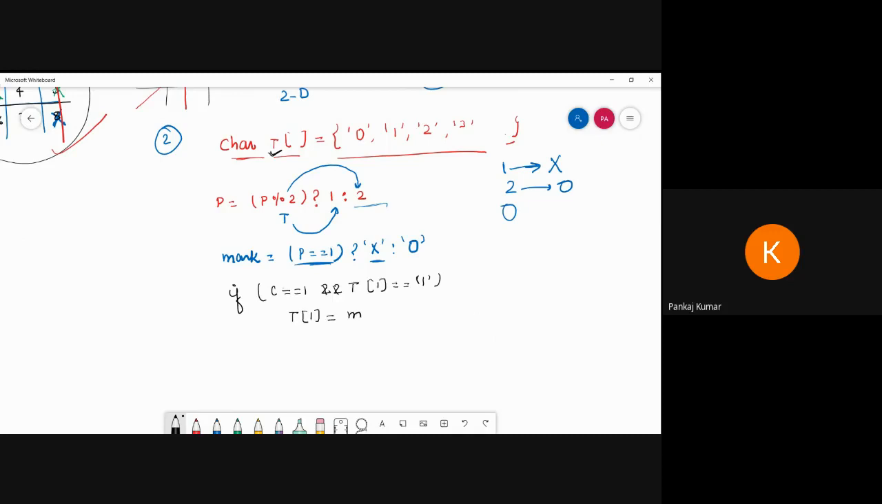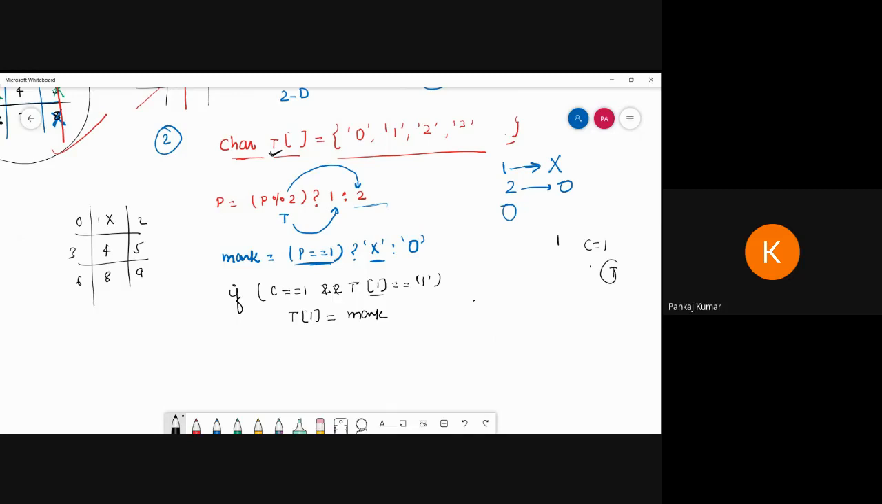equal to mark. Okay, so suppose someone enters choice 1 and that square value, like this: 0 1 2 3 4 5 6 8 9. Suppose someone enters choice 1, and T square 1. So suppose position number 0 1. This one is true, so it will be marked like X, here like X.